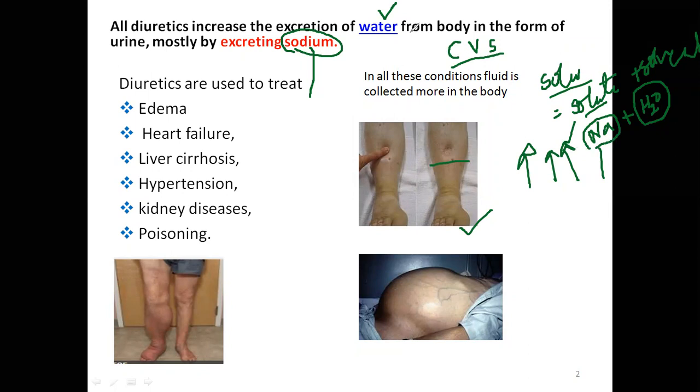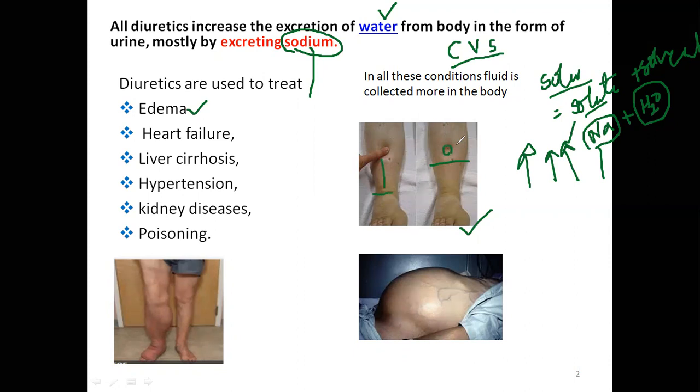But what is the main use of diuretics? They are used in the treatment of edema. How do you find edema? You see, this is the leg; from the ankle, one foot above, you apply pressure on your leg. If you find a depression that lasts for 1 to 2 minutes, then it is edema. Even now, if I press my leg, the depression will last only about 1 second, and it will come back again.